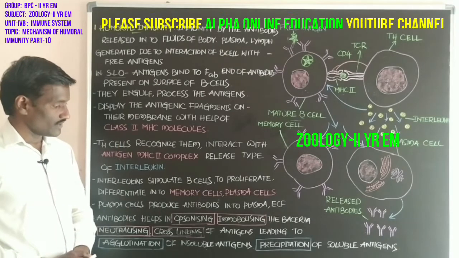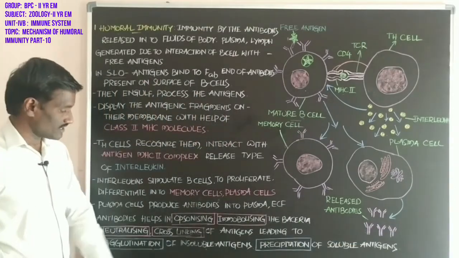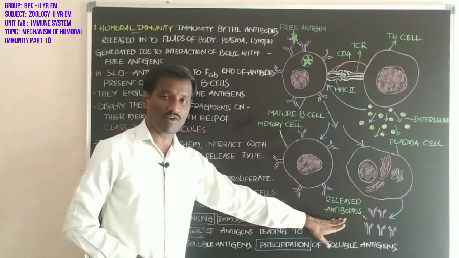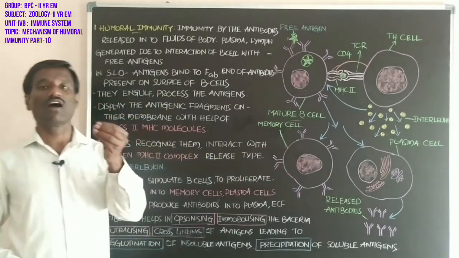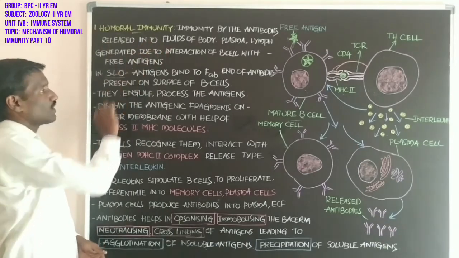This is about the precipitation of the soluble antigens. These are all the actions performed by the antibodies when they bind with specific antigens. This is about humoral immunity.